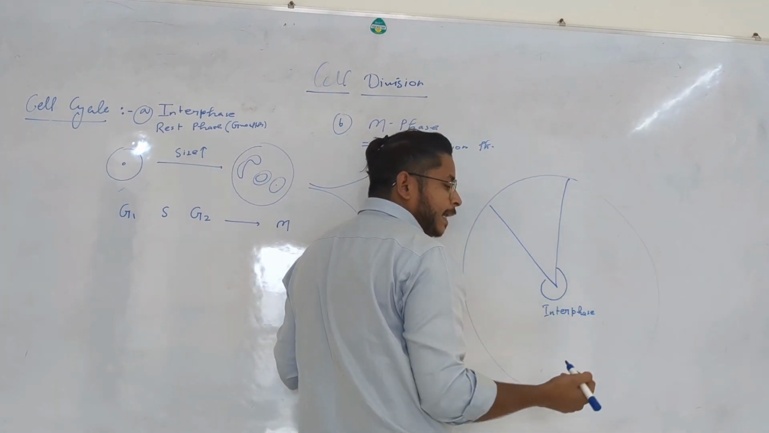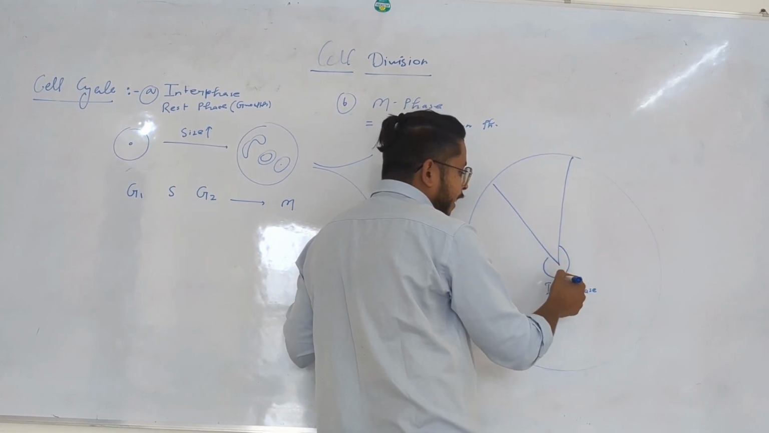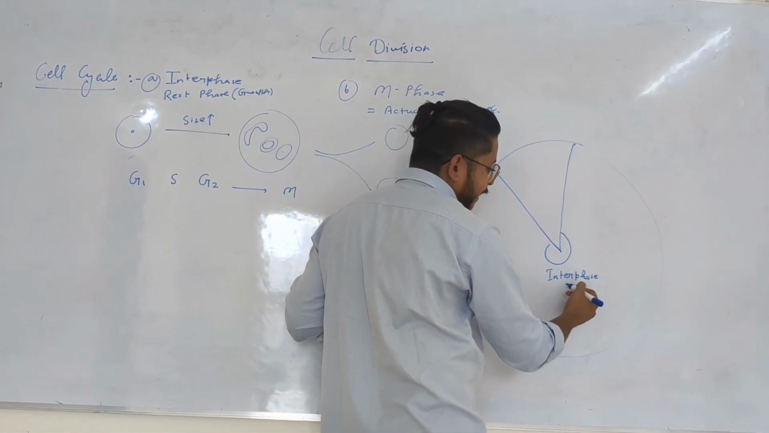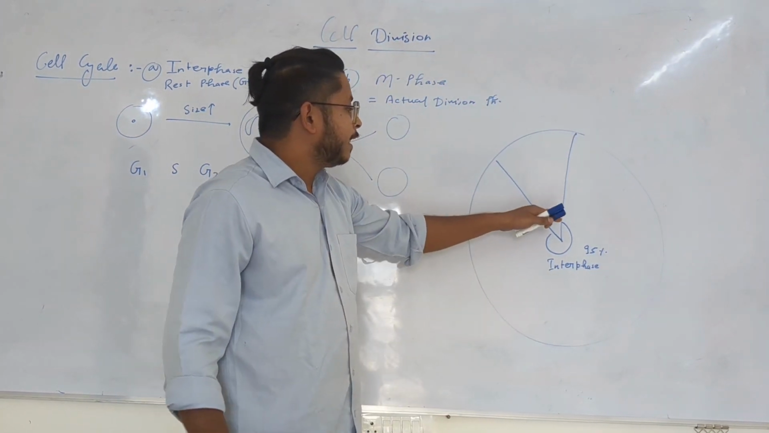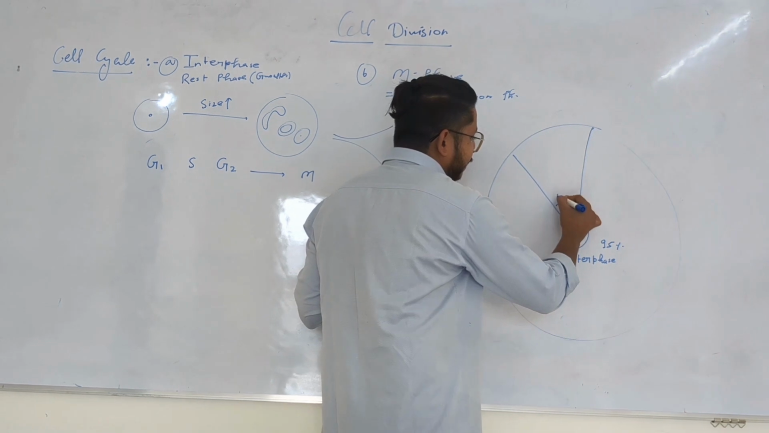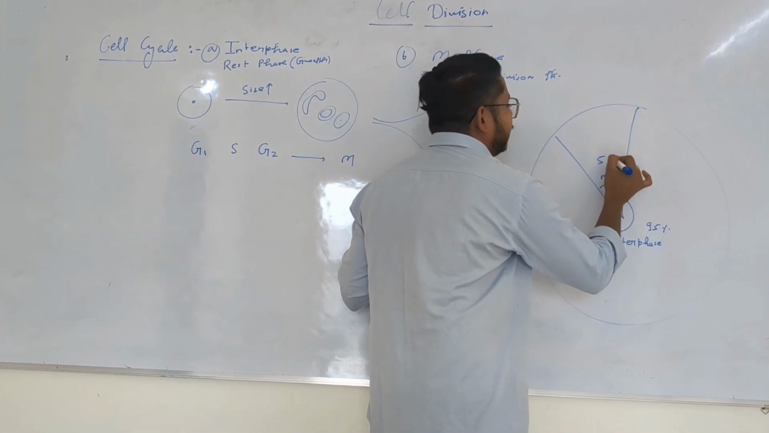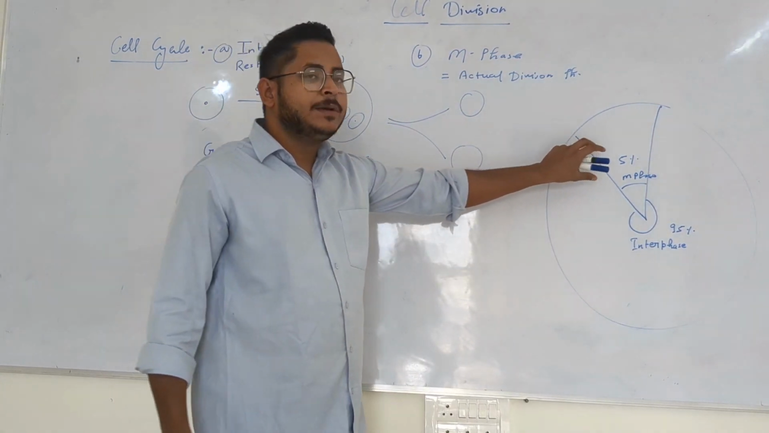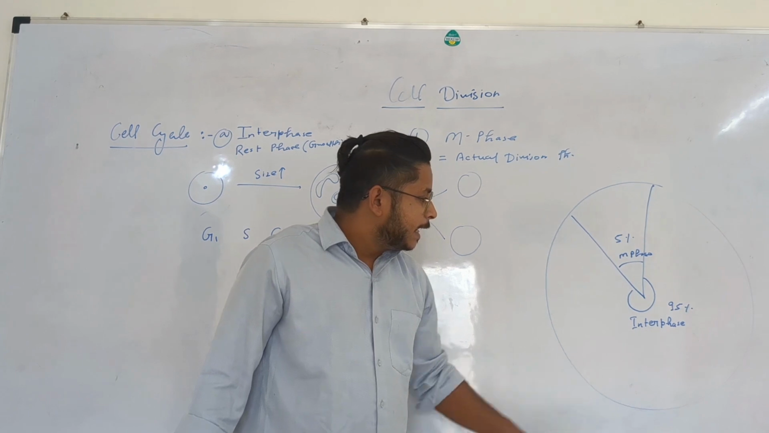Interphase is where complete cell growth and organelle growth happen. The time taken by the interphase is 95%. Along with that, the actual division phase, represented by the M phase, takes only 5% of the time. So 5% of the time is just for the M phase and 95% of the time goes to the interphase.